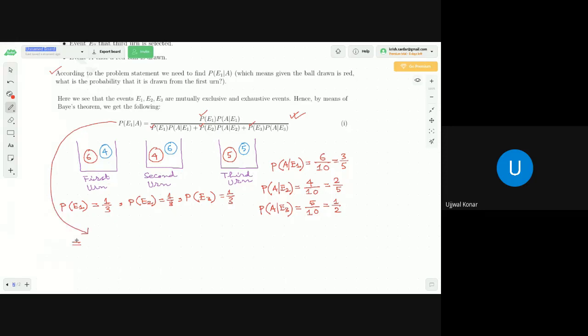So from here what we can say is that the probability of U1 subject to the condition that A has happened is equal to the probability of U1, which is 1 by 3, into the probability of A by U1, that is 3 by 5, divided by the probability of U1, that is 1 by 3, into 3 by 5.